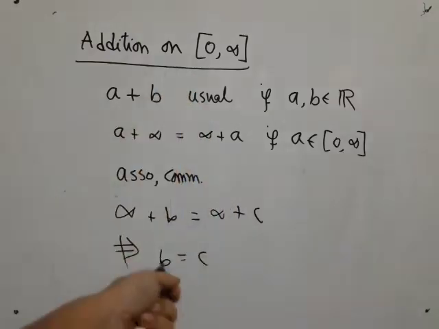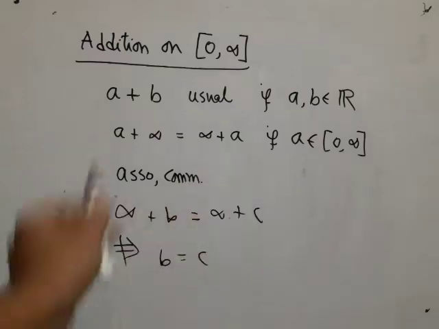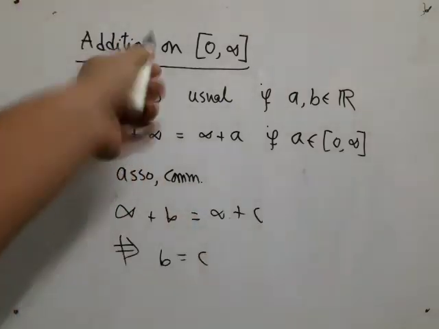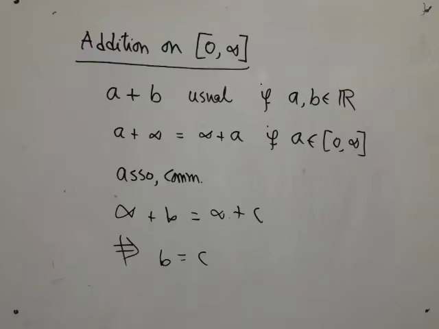So just like division by 0 is not defined, subtraction of infinity is also not defined. But anyway, we are not going to use that. So this new addition is less powerful than our usual addition, but that is enough for us. So now finally we have arrived at our definition of measure as it is used in measure theory.